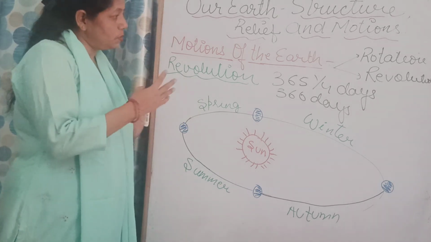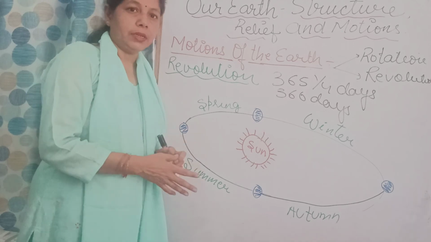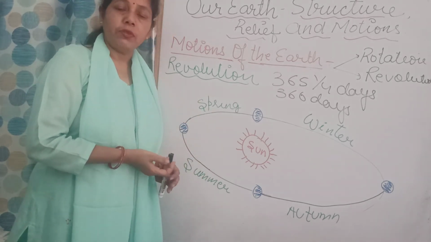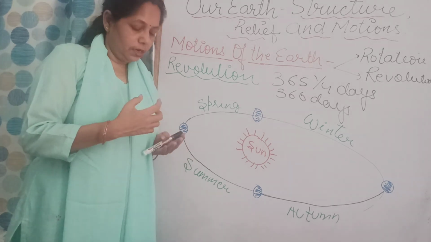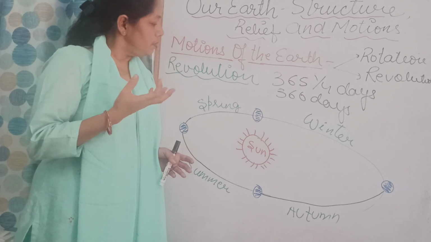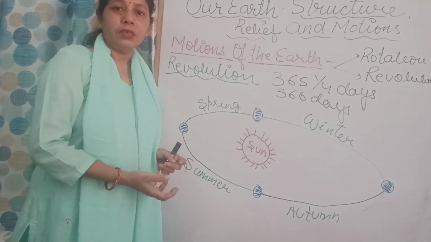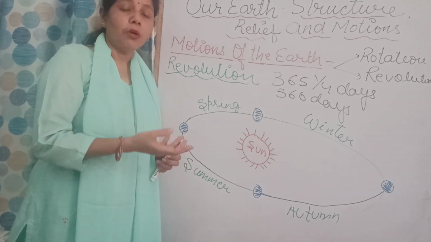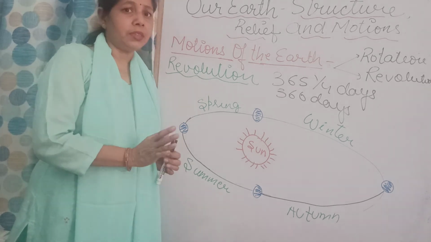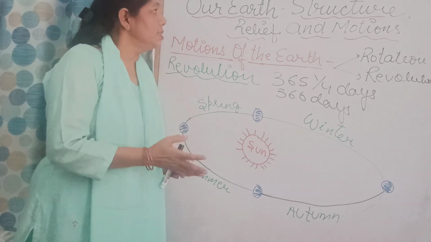So this is what we have learned today in the chapter on earth structure, relief and motion, where we talk about the globe, the continents, the map, the movements of the earth, the islands, the magnetic compass and directions. Everything we have tried to learn in this chapter.